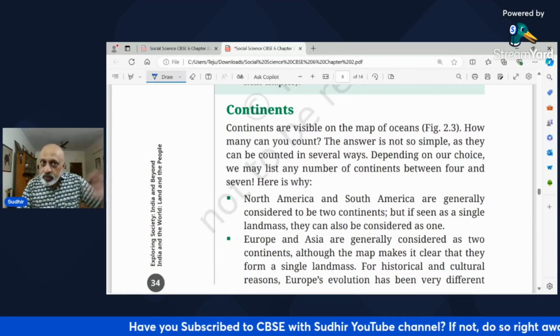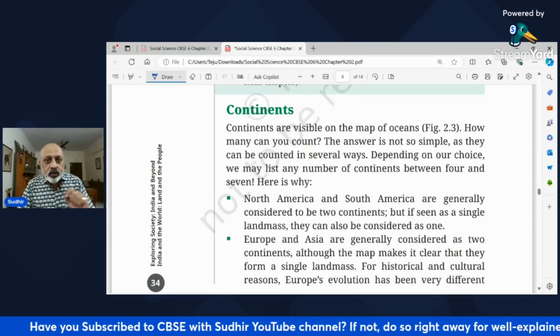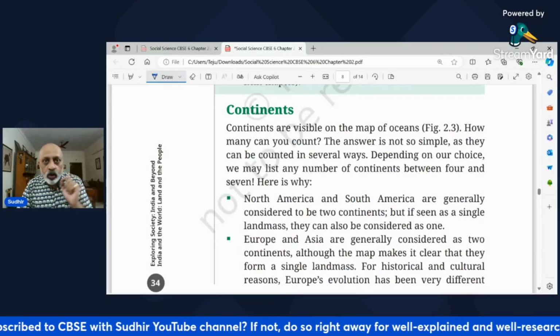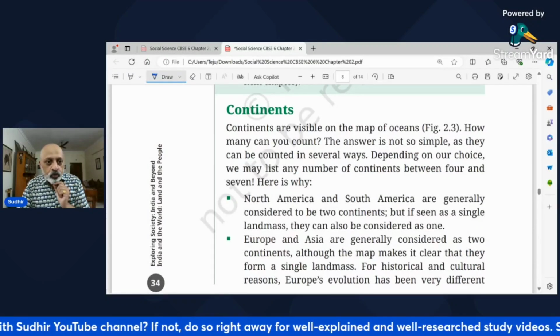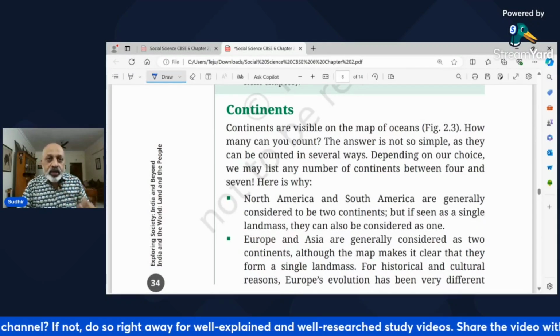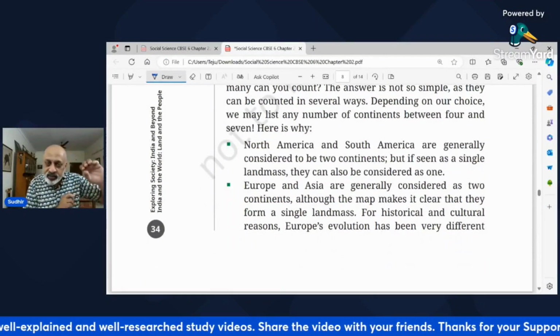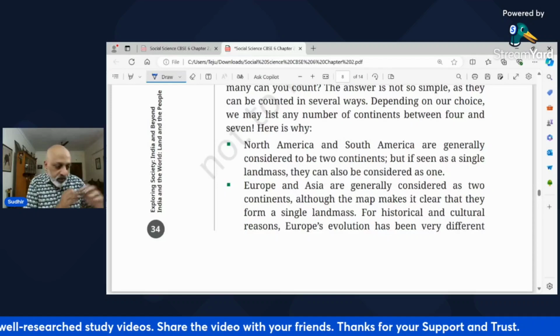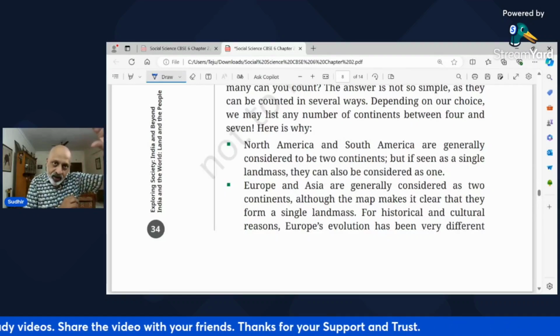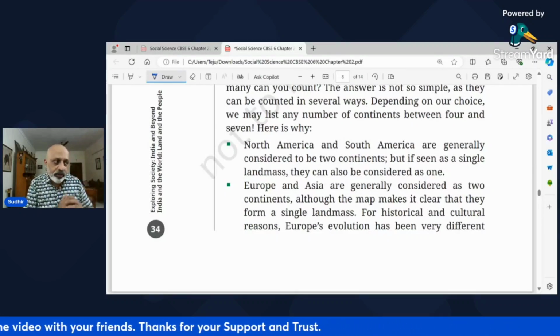Now, the discussion on oceans is done. Now let's come to continents. Now, continents are visible on the maps of oceans. On the map of oceans, how many can you count? Now, what is interesting here is that there is North America and South America. North America, where USA, Canada and so on are, Mexico, USA, Canada on top, Mexico below, these are 3 countries.